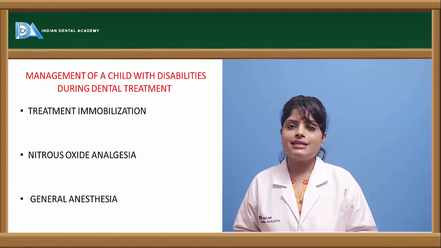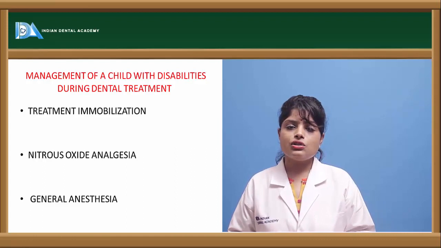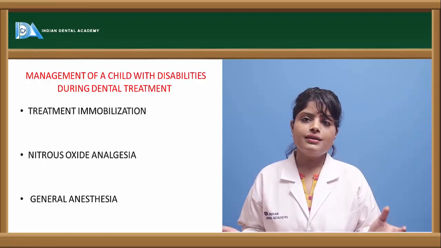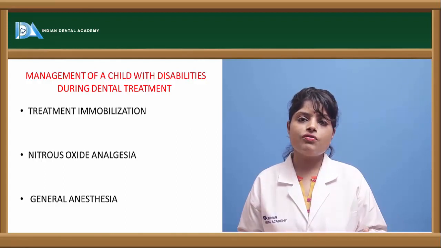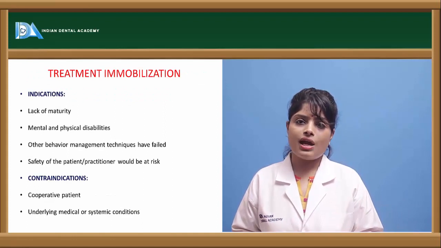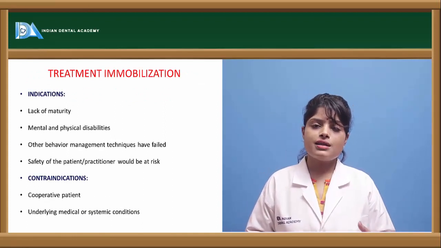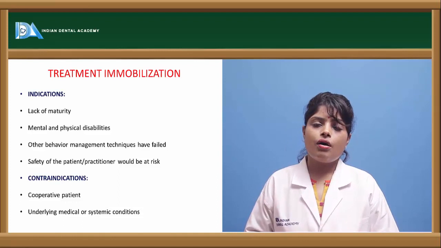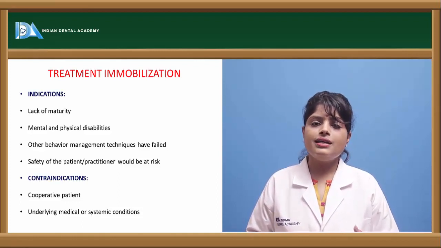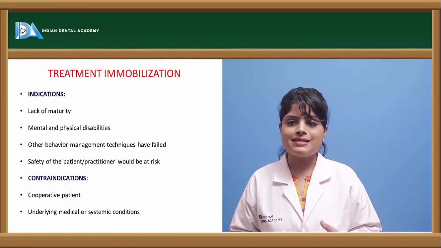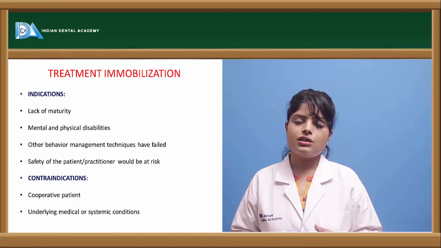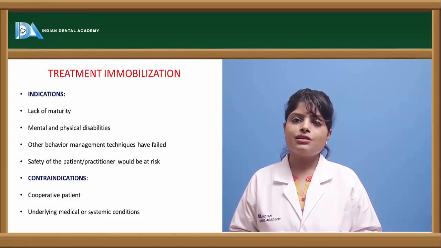So, treatment immobilization, that is immobilization of the limbs or extremities of the handicapped child, is done to prevent them from lashing out of arms or feet or unwanted movements made by the child. The various indications are, for example, any psychological or developmental immaturity, unwanted movements as in cerebral palsy patients, and for the safety of the patient, or in a very young child.